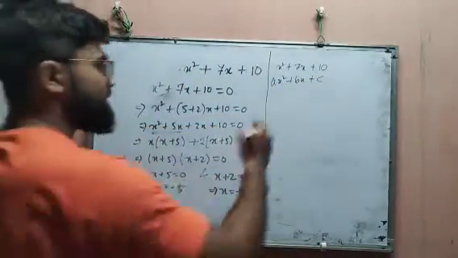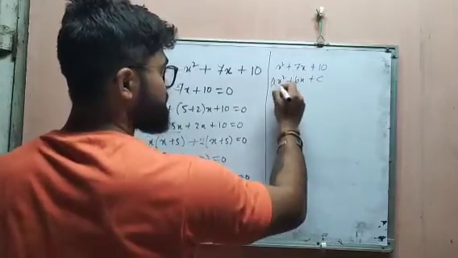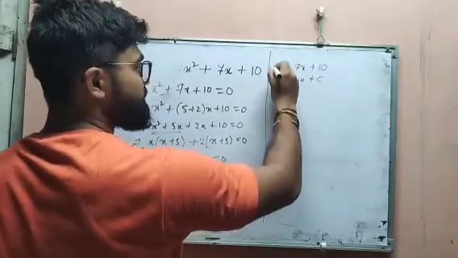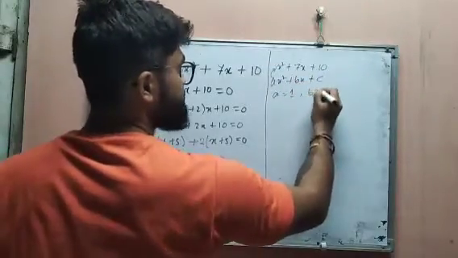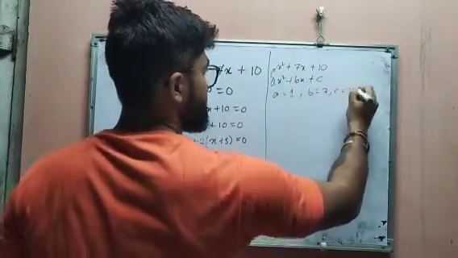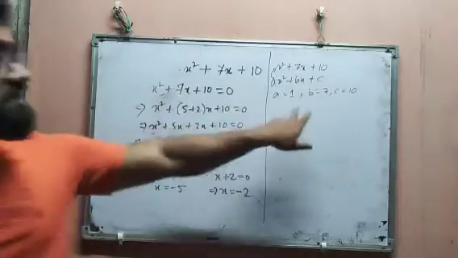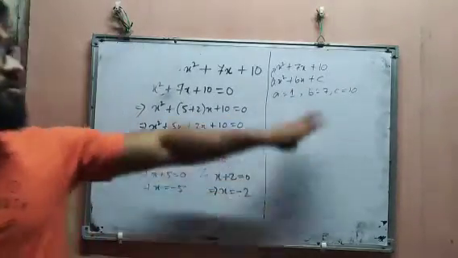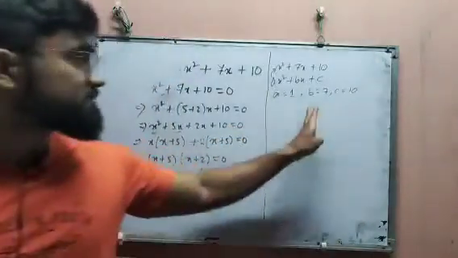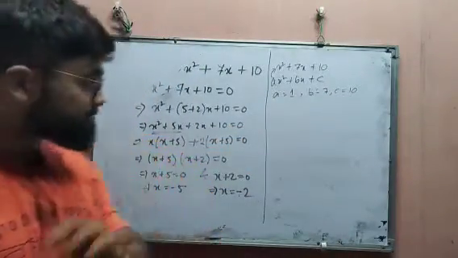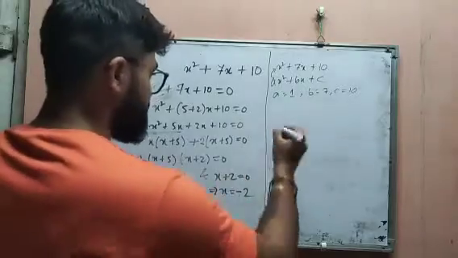Okay, then what we will get is that a is equal to obviously 1, because x does not have any number, that is, it has 1 only. Then b is equal to 7 and c is equal to 10. We are getting this. Okay, so x square plus bx plus c, we are comparing with the given polynomial, and we are getting a equal to 1, b equal to 7 and c is equal to 10.